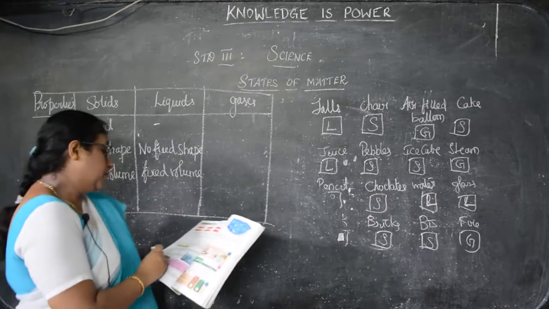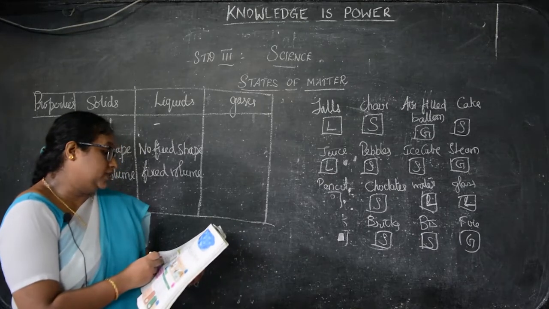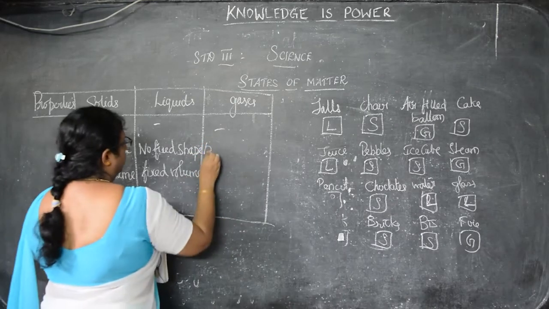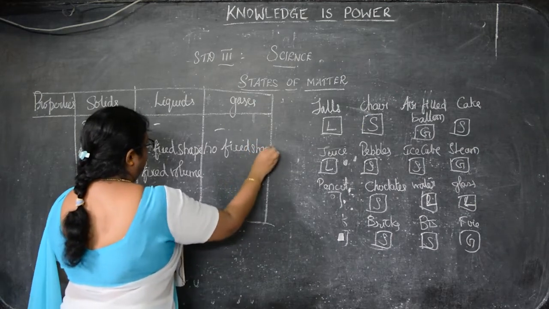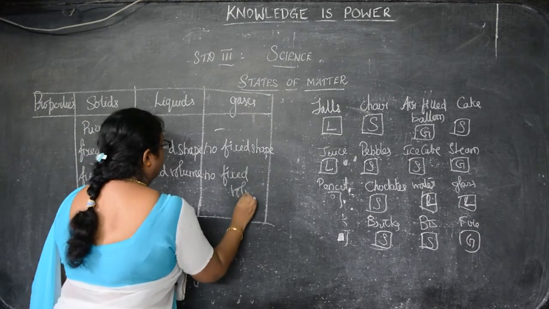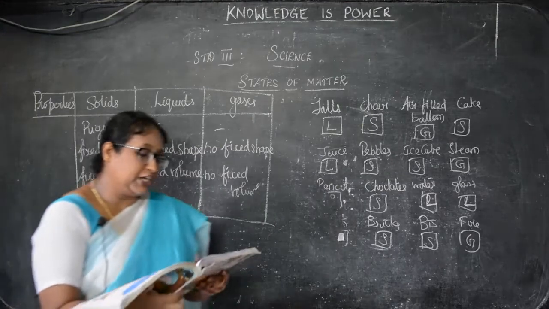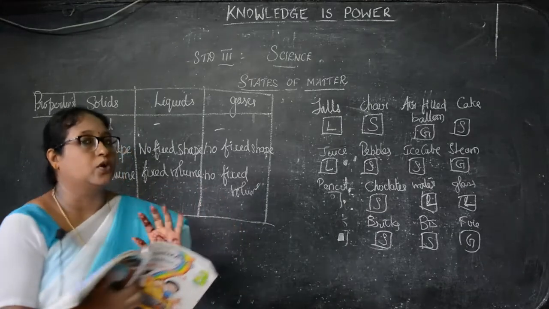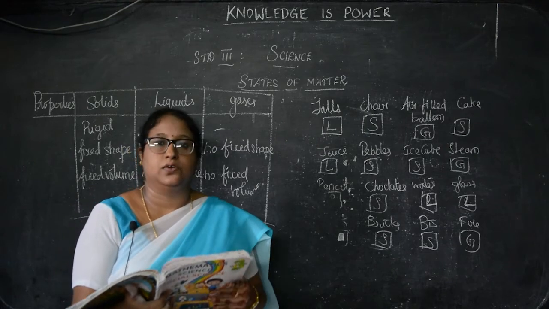Next is the properties of gases. What are the properties for that? For this, no fixed shape and no fixed volume. Okay. Now next we will see the changes in the states of matter. We have seen till now the properties of solids, liquids and gases.